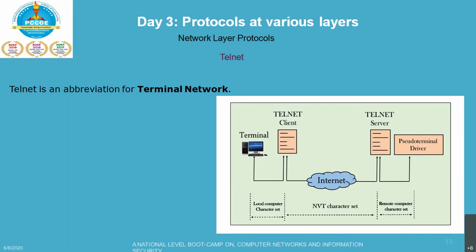The characters are then sent to the telnet client, and the telnet client in turn transforms the characters to a universal character set, the network virtual terminal, that is your NVT character set. This NVT character set will take care of the rest of the functionalities with the help of your local TCP/IP stack, which we had seen yesterday.